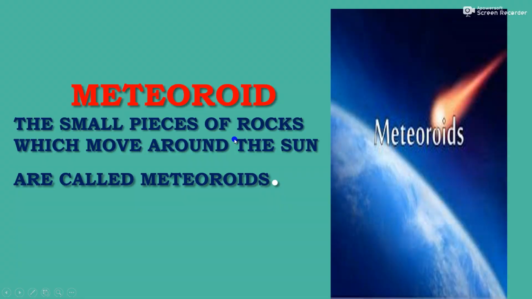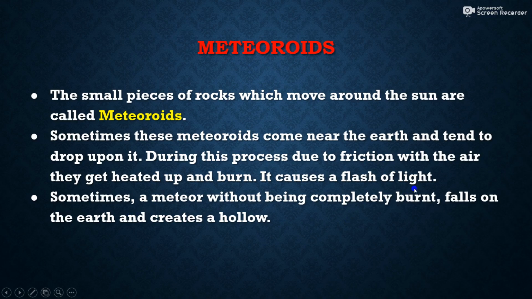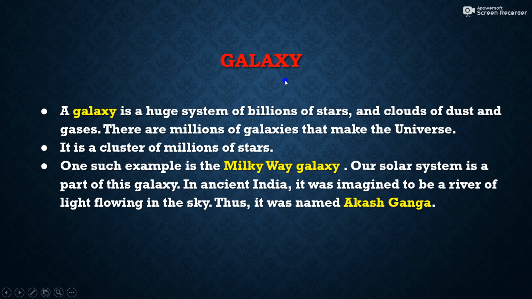Meteoroids are the small pieces of rocks which move around the sun. Sometimes they enter the atmosphere of our earth, and when they do, friction occurs. They collide with our atmosphere and create fire. And if they reach here without being completely burned, then they will fall upon our earth and create a hollow on its surface. Then a galaxy is a huge system of billions of stars and clouds of dust and gases.